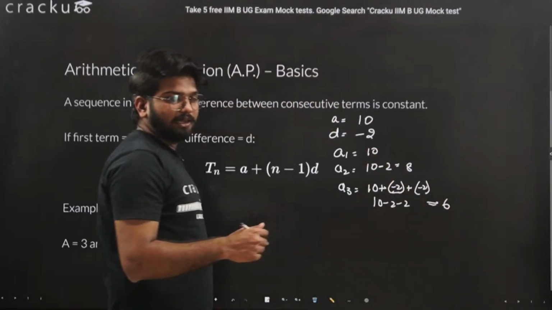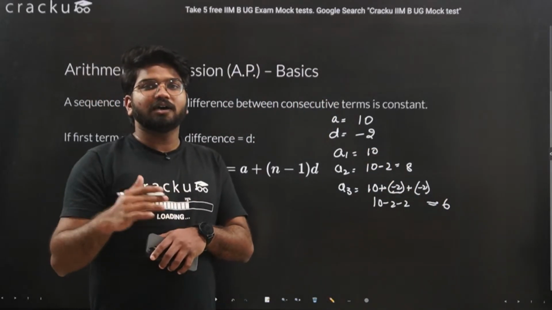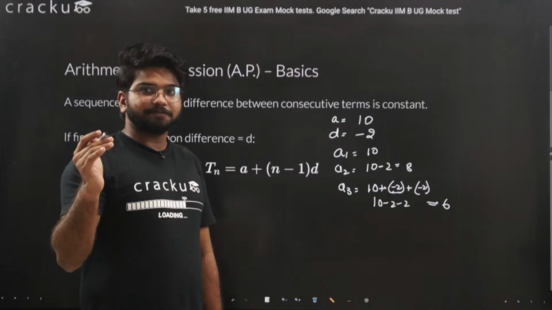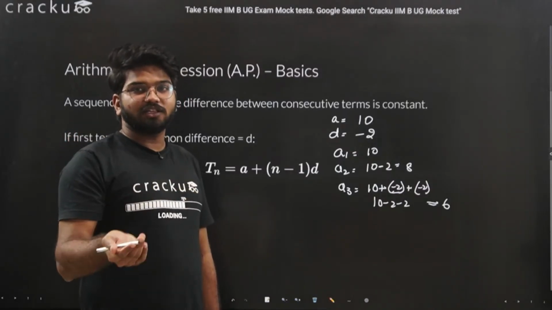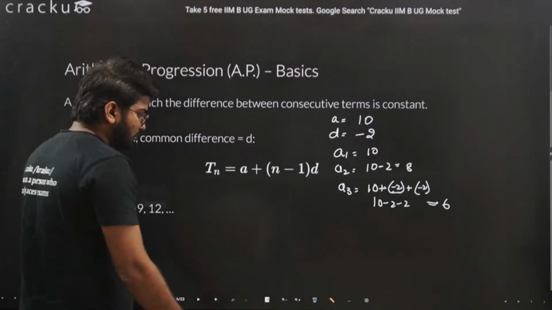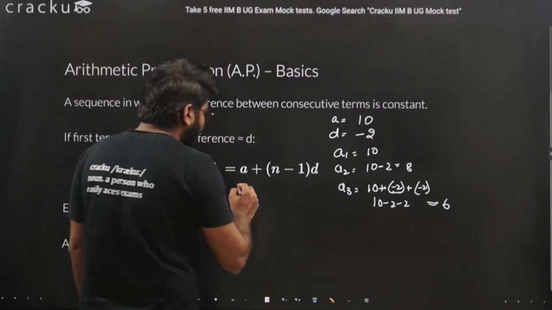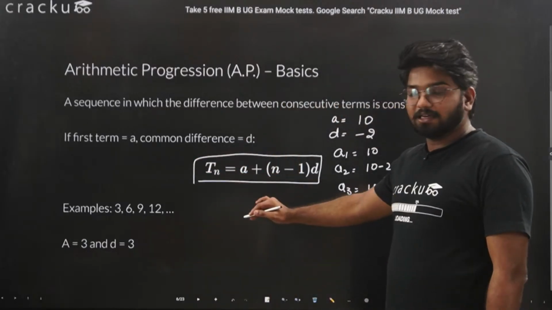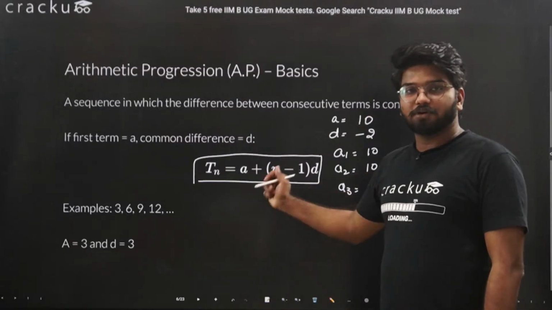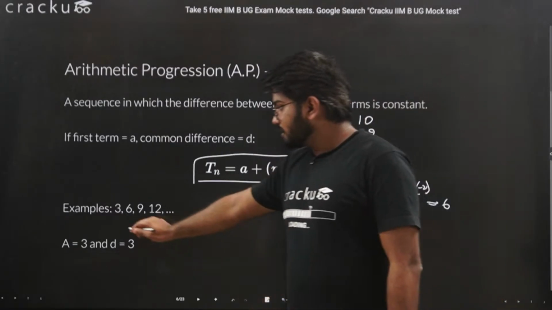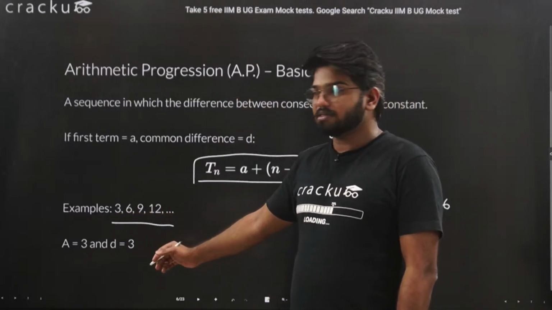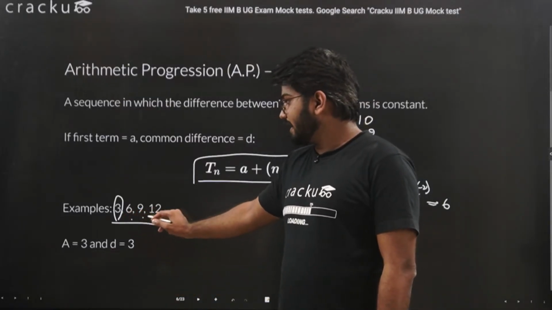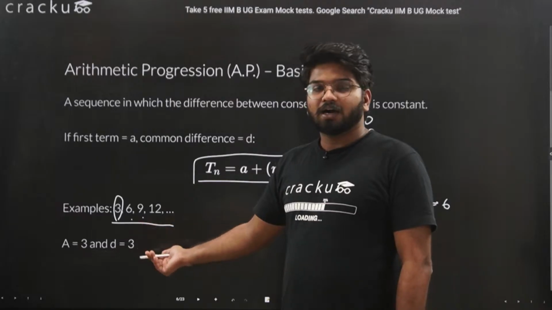So you see that in here, because our common difference is negative, our sequence is reducing, or it kind of moves towards the left side of the number line. Yeah, so this is one thing. This is the important formula we have, that is you can find out any term if you know the first term and the common difference. If you notice here, it is just to refer to what the first term is. First term is 3 only, and here our sequence is 3 and 6 and 9 and 12. You can clearly observe what the common difference is.